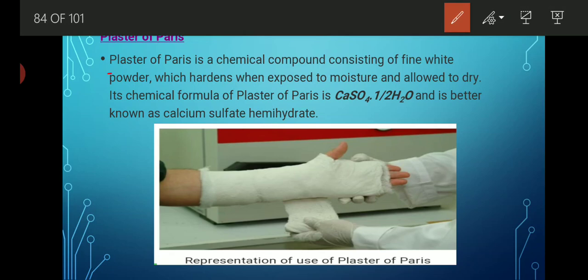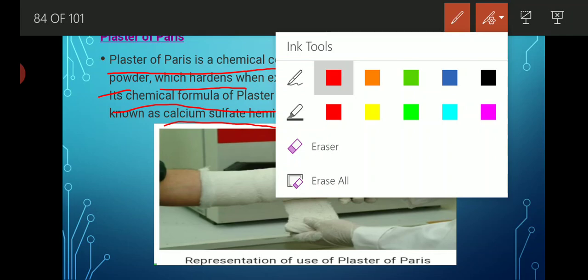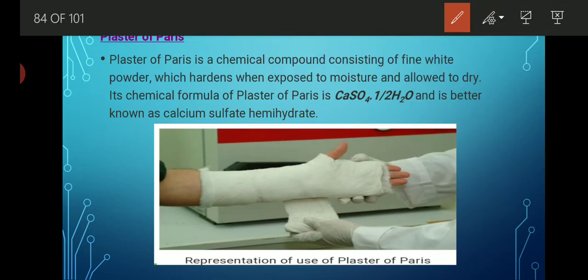Now, plaster of Paris is a chemical compound consisting of a white powder which hardens when exposed to moisture and allowed to dry. Its chemical formula is CaSO4.1/2H2O, and it's better known as calcium sulfate hemihydrate. The name itself represents that it originated in Paris. That's why its name became plaster of Paris. Its chemical formula is CaSO4.1/2H2O, and the chemical name is calcium sulfate hemihydrate.